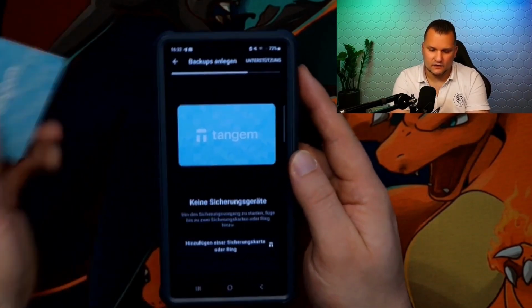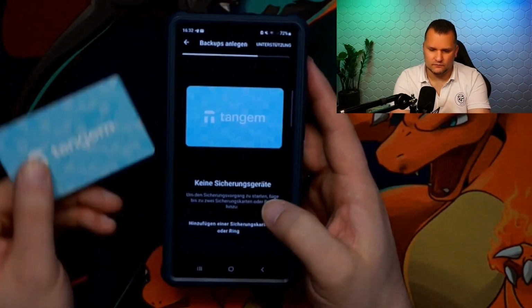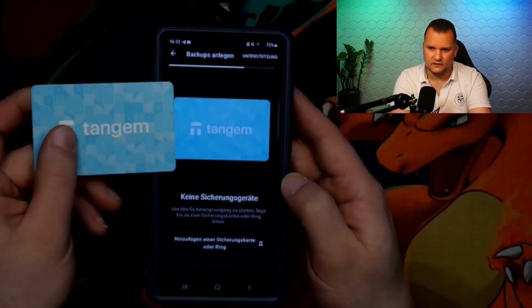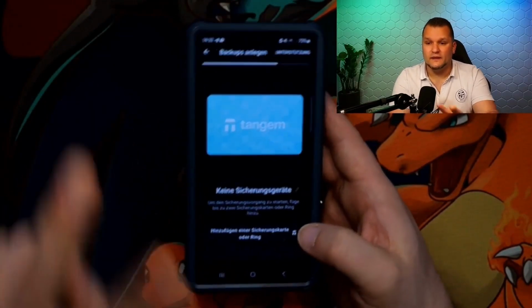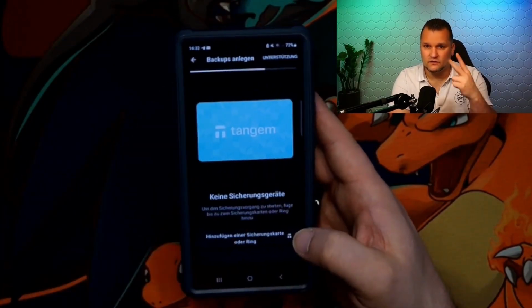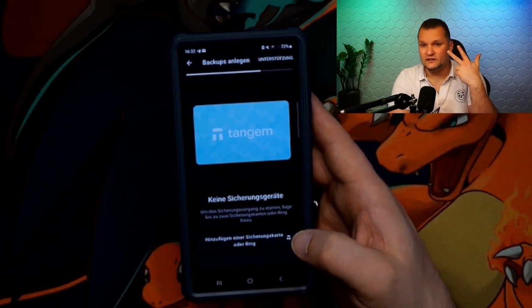Once we have scanned it, you will see here directly no backup. This is my Tangem, you can see it here. And this one has no backup. That's why we need to add a card as a backup. At least 2, that's very important. You must always add 2, ideally 3 to be secure.